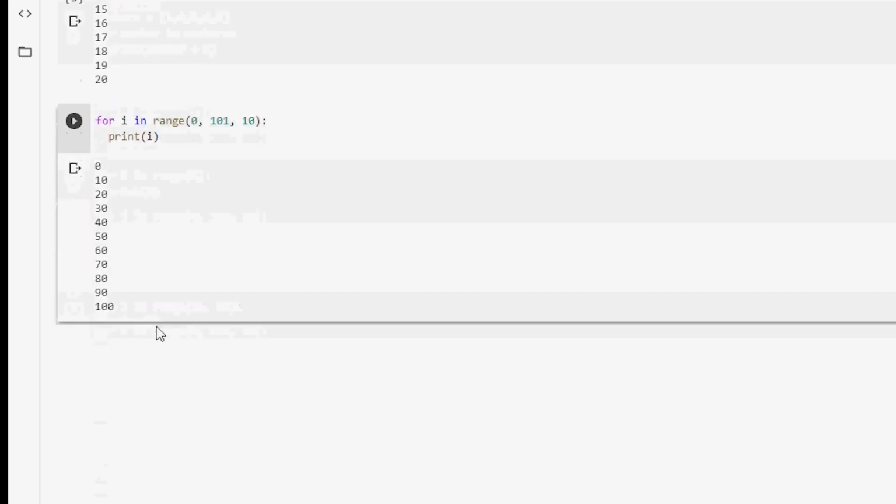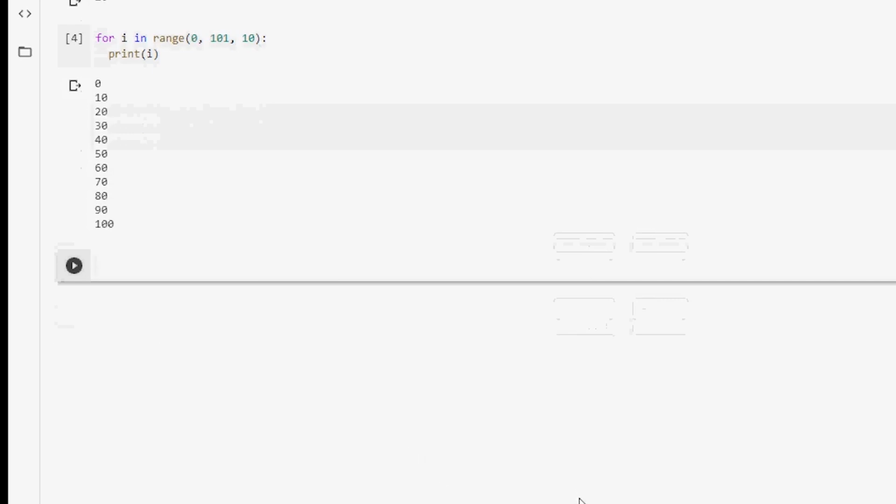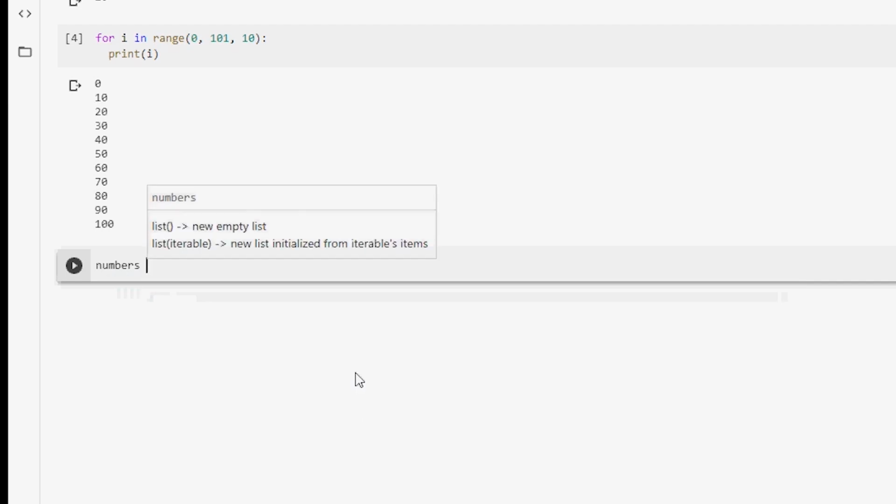So let's say our numbers list from the previous section suddenly contained a lot more numbers. So let's go ahead and type in numbers, which is our list name, and we're going to type numbers 1 through 20.